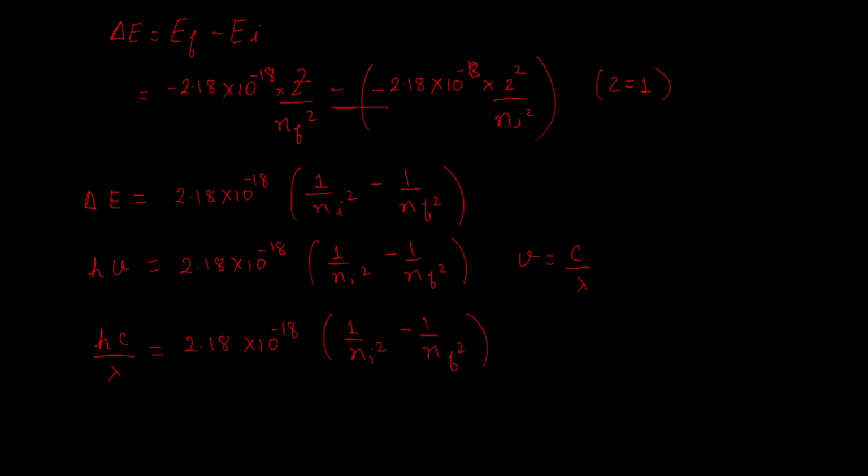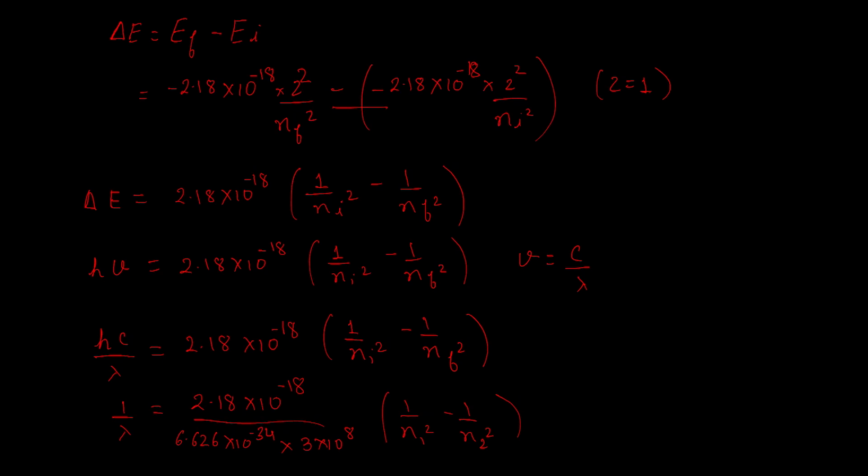If I take h into c to the other side, on the left hand side of the equation I am left with 1 upon lambda, which is equal to nu bar, is equal to 2.18 into 10 to the power minus 18 by hc. The value of h is 6.626 into 10 to the power minus 34, and that of c is 3 into 10 to the power 8, times 1 upon n1 square minus 1 upon n2 square.